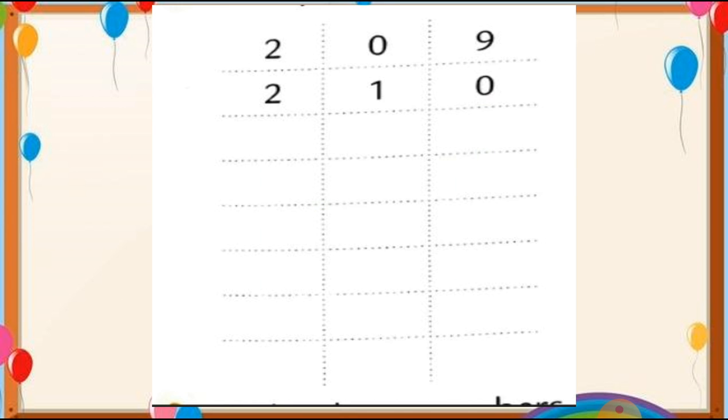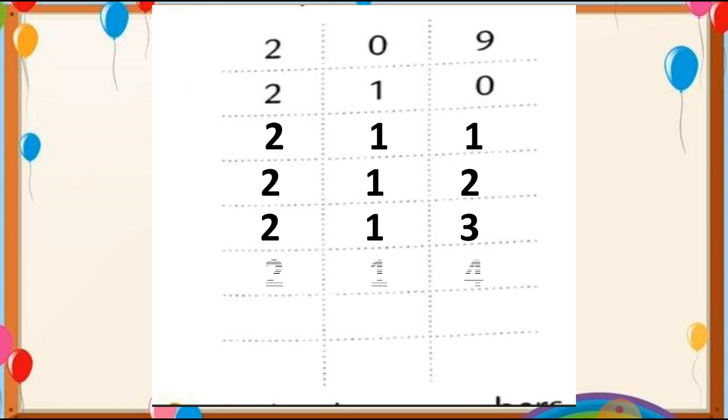Let's see something more. This is also your textbook exercise, and now you know how to write this. 209, 210, 211, 212, 213, 214, 215, 216. So students, this way we have to complete this table, and now you just tally this thing because this is your textbook exercise, students.